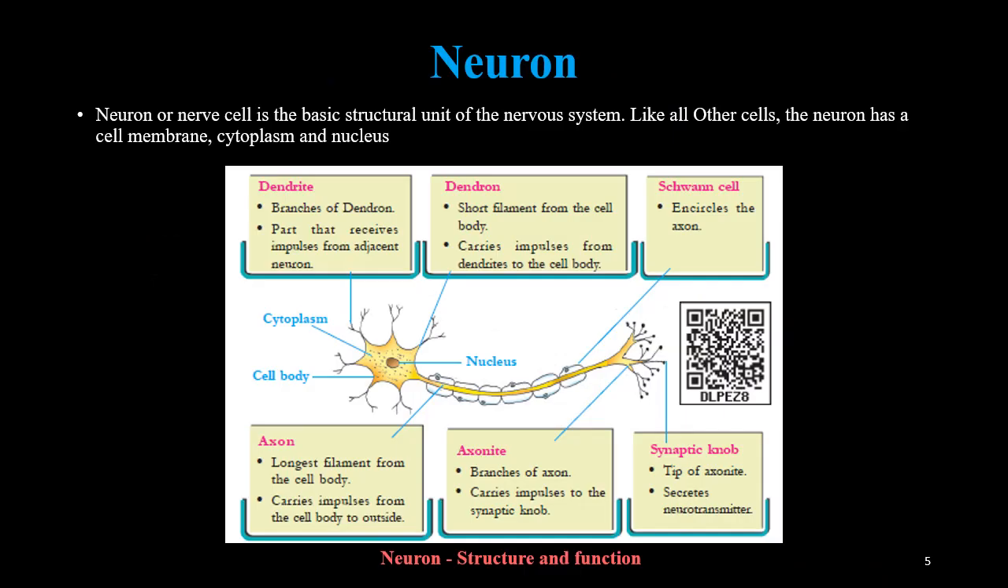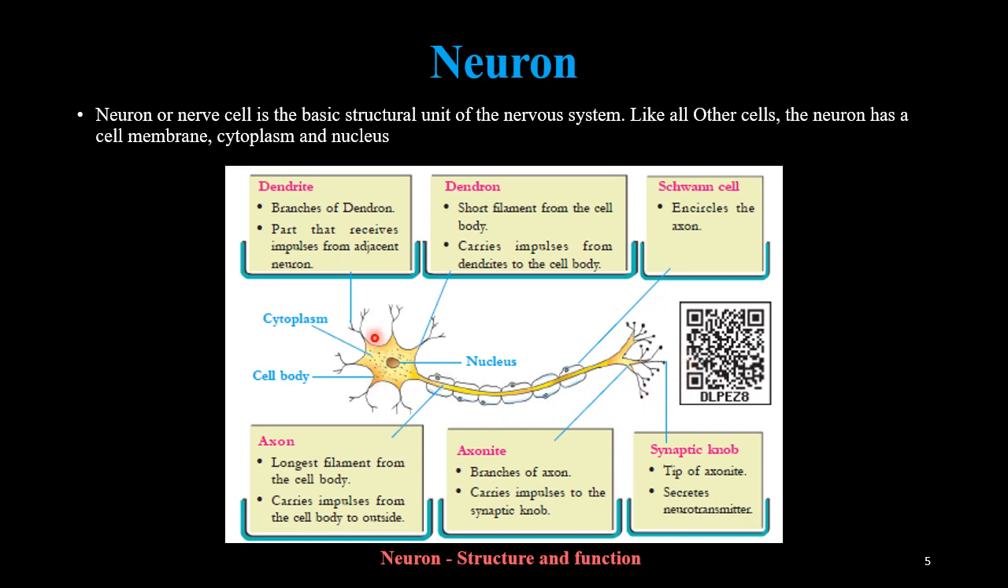Then we have to study the structure of the neuron. The neuron or nerve cell is the basic unit of the nervous system. Like all other cells, the neuron has a cell membrane, cytoplasm and nucleus. Let us go into detail on the neuron structure. You have to study the structure of the neuron by drawing it also. In exams, you may get questions for drawing the neuron. It is a simple structure, and we can study each and every part of the neuron in detail.